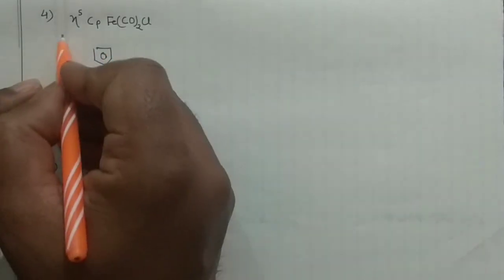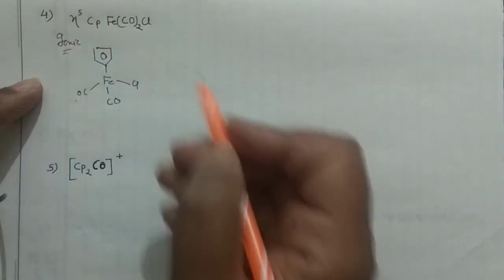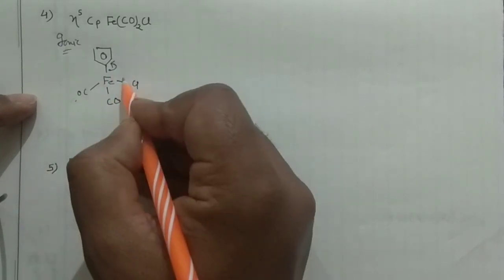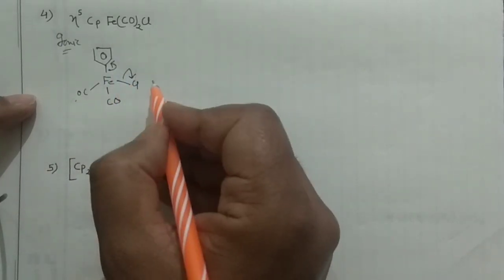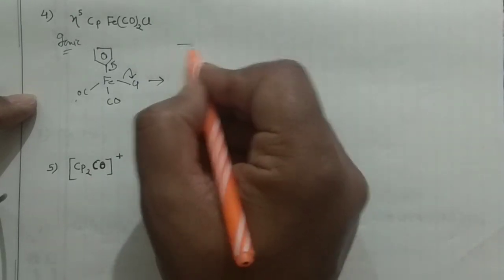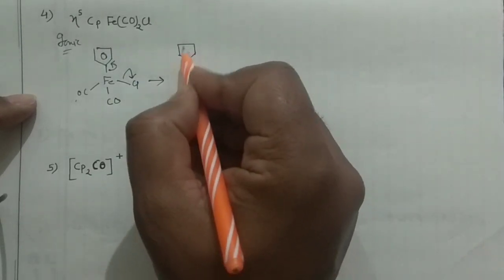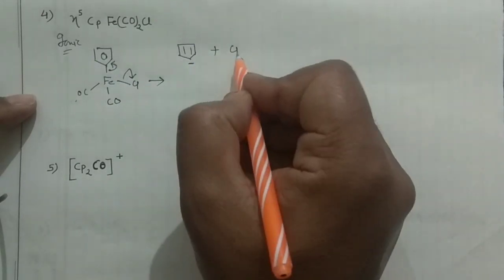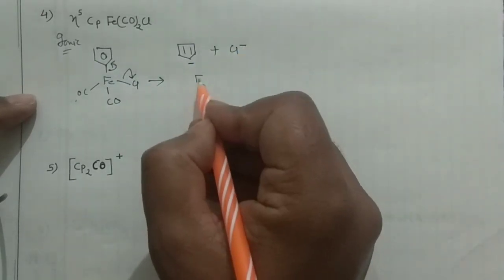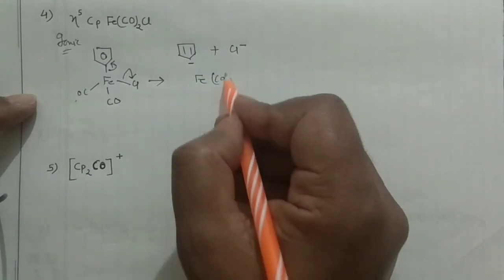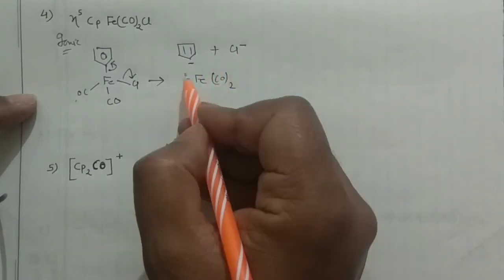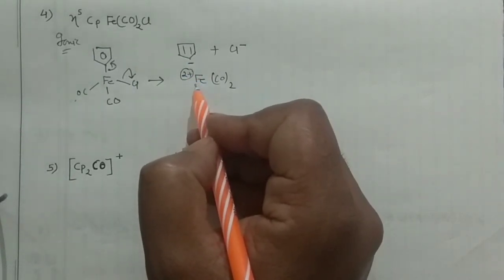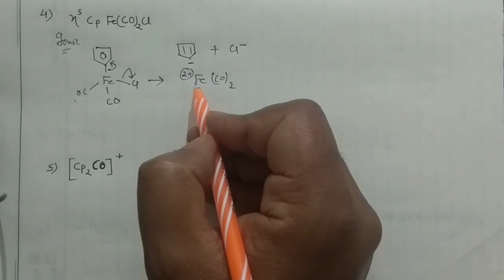If you go for the ionic method or the oxidation method, the fragmentation would occur like this: this will shift over there and this will shift over there, and you will have these fragments. So this is negative over there, and the second fragment you will have is Cl negative, and then you have Fe(CO) 2 times. So two negatives are there, so it should have two positive. That means iron is in +2 oxidation state. This is how easily you can determine the oxidation state.